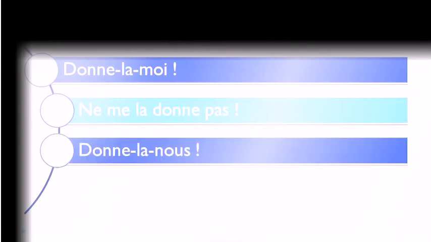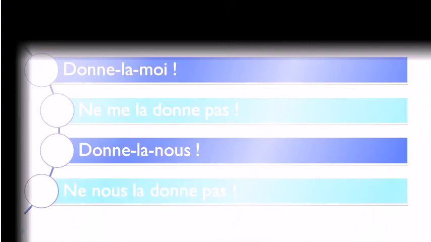So you put them after your verb, like that, okay? But of course, when you put the negative form, then you put them back. Look, ne me la donne pas. Donne-la-moi, ne me la donne pas. Then, donne-la-nous, and it will become ne nous la donne pas.